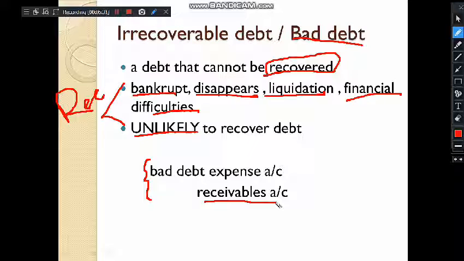So what we are going to do is write off the receivable that we have overstated, because if we do not write this off, the prudence concept will be violated. Now we know we are not going to receive the money, so we are going to write off the receivables, and we are going to debit the bad debt expense account. This is the new account that we open. So this is the journal entry we perform when we have to recognize a bad debt.